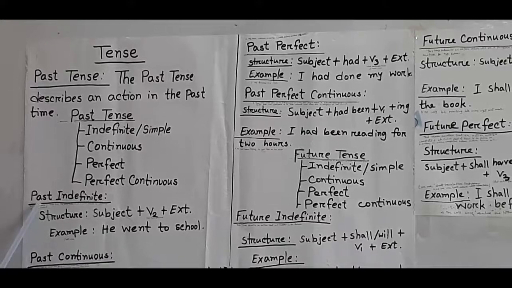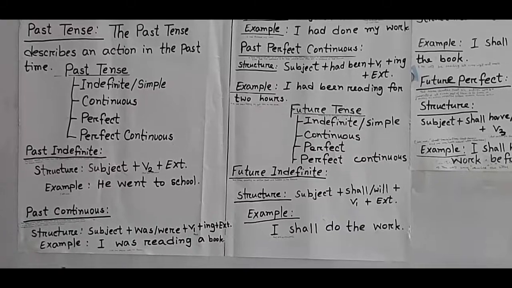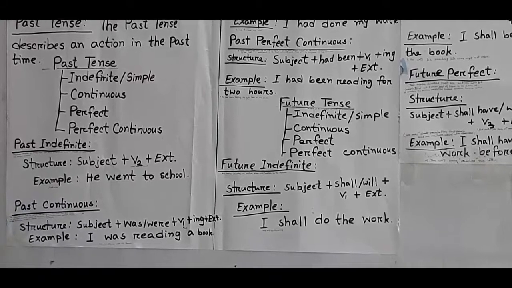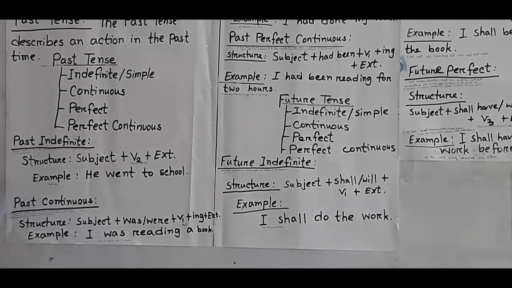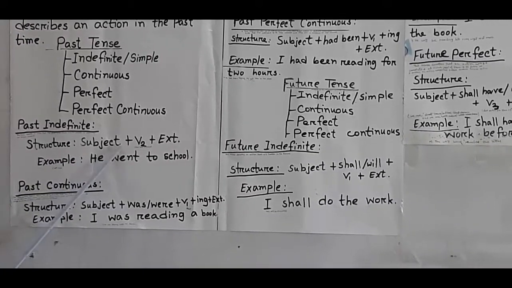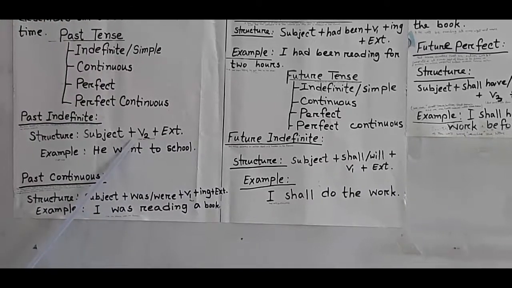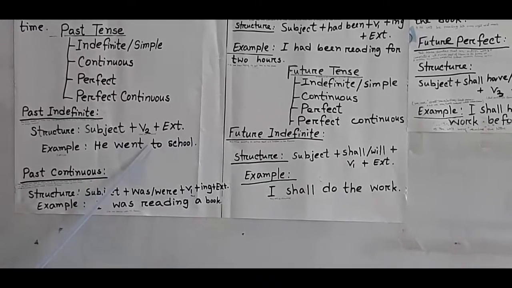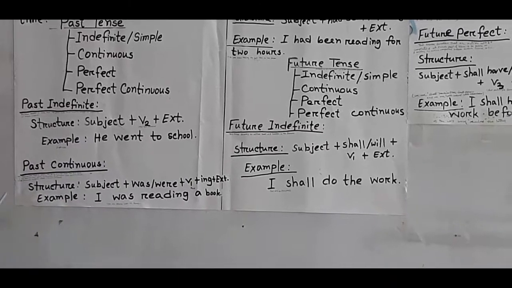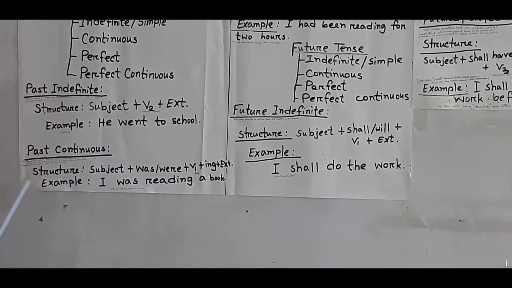Okay, dear students, about past indefinite tense, we can say that this tense denotes an action that took place in the past and the result of which is no longer present. If you see this structure, you can understand this properly. The structure is subject plus V2 plus extension or object. Here V2 means past form of verb. Now I am going to tell you an example: he went to school, or I ate rice.